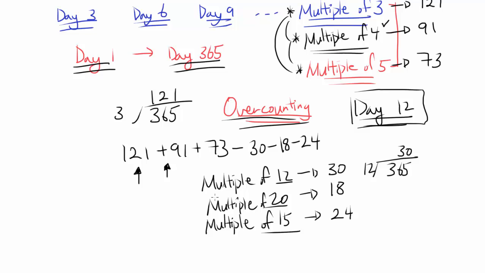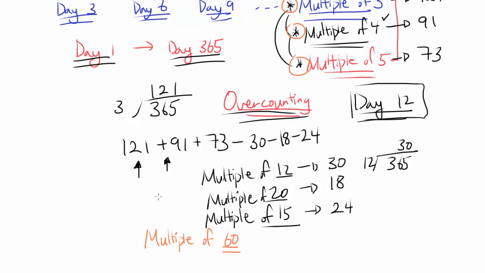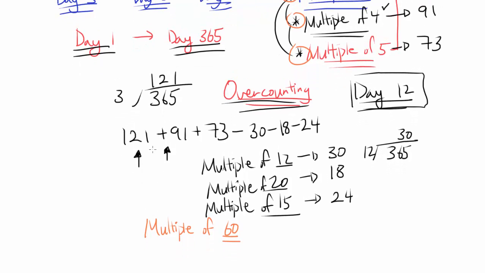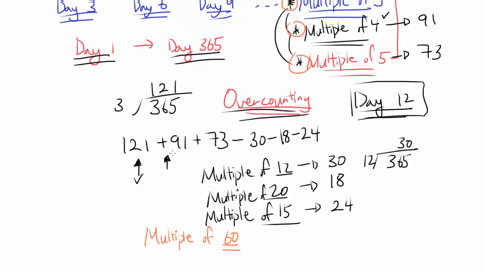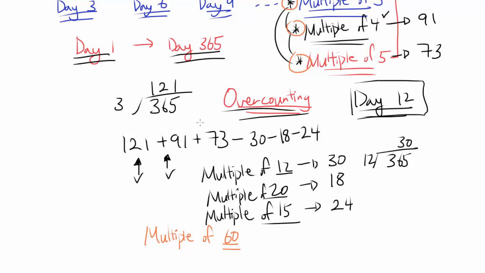Very close, but not quite, because we have to consider multiples of 60, because multiples of 60 are multiples of 3, 4, and 5 at the same time. So how do we address this? Well, let's think about it. If something is a multiple of 60, you're counting it once as a multiple of 3, once as a multiple of 4, and once as a multiple of 5.